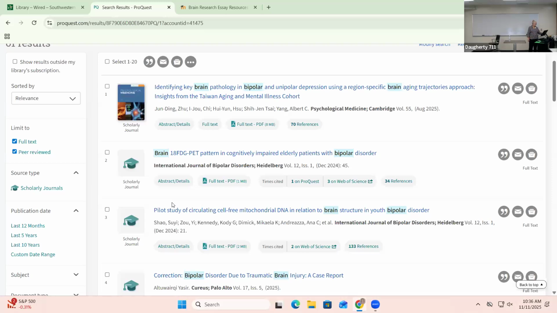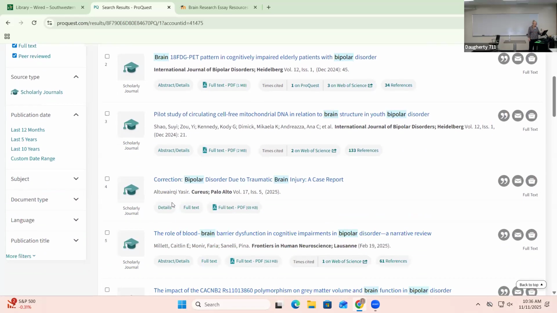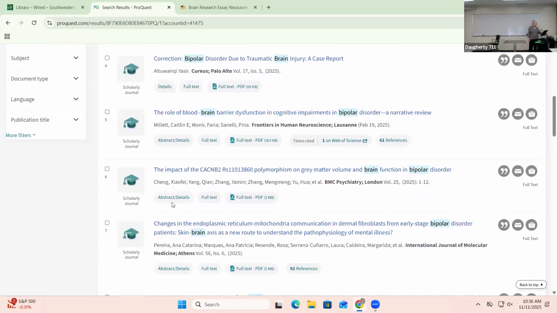So this one, brain pattern in cognitively impaired elderly persons with bipolar. So again, this is very specific. It's going for elderly people only. But as you go through, you may find some that look interesting that you say, oh, maybe I could learn something from that. So let's just pick one.